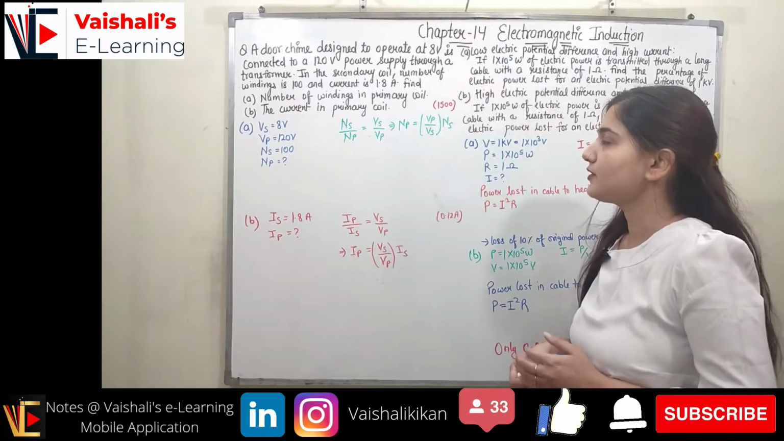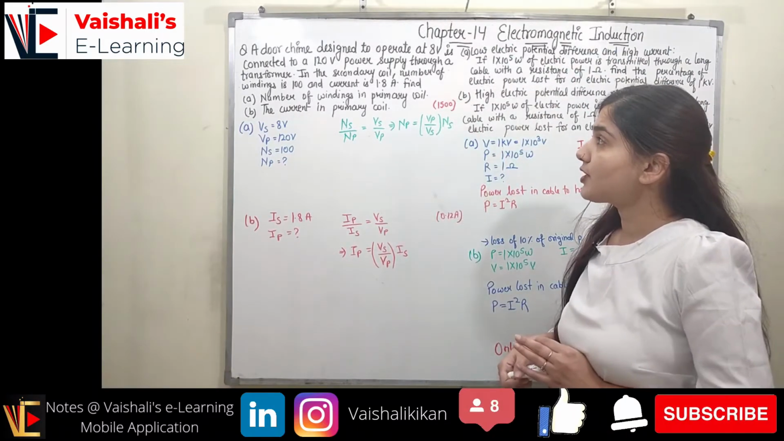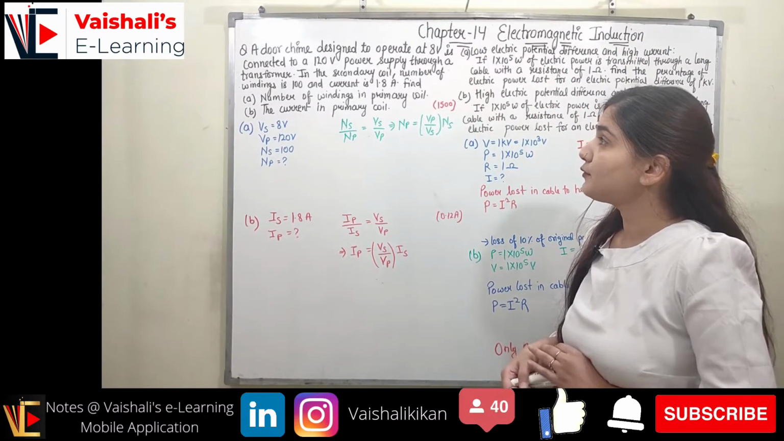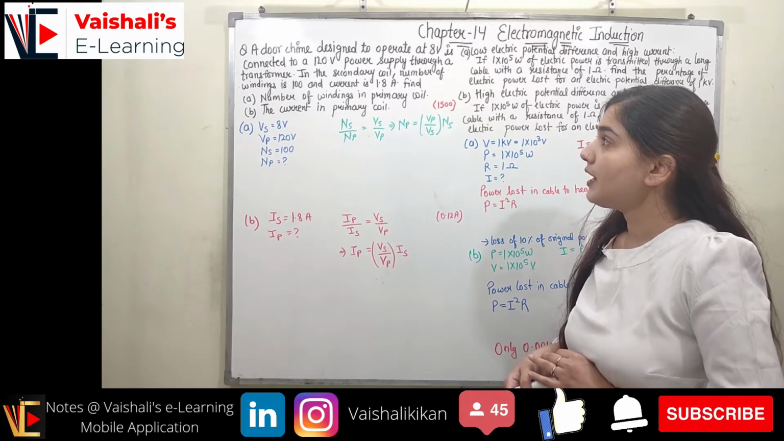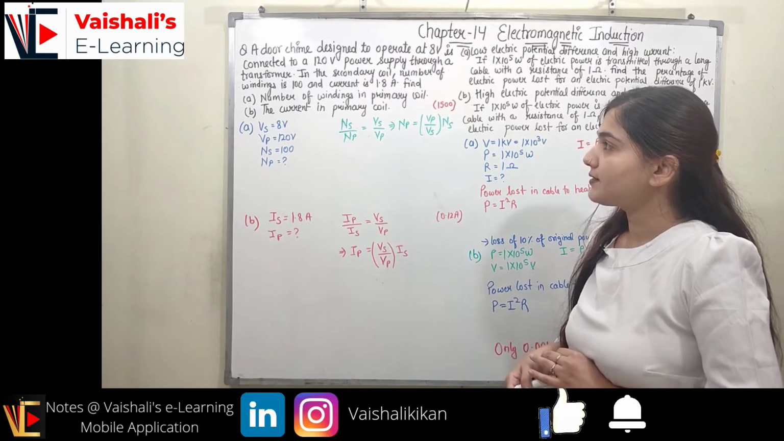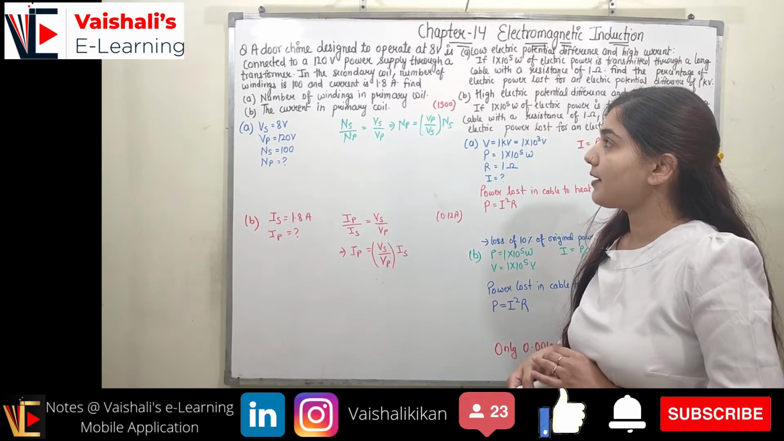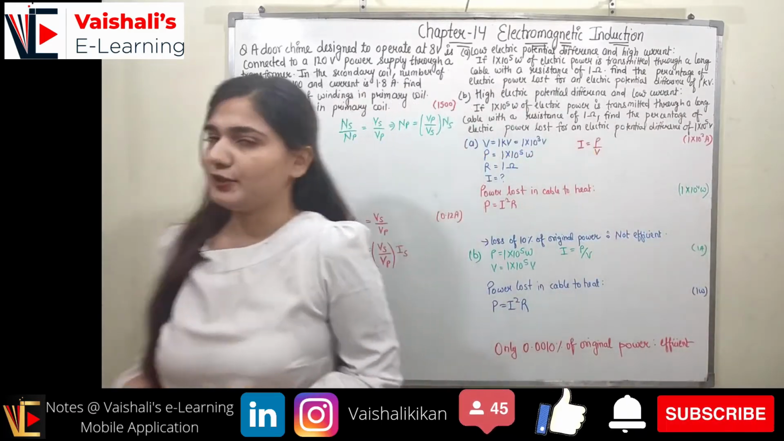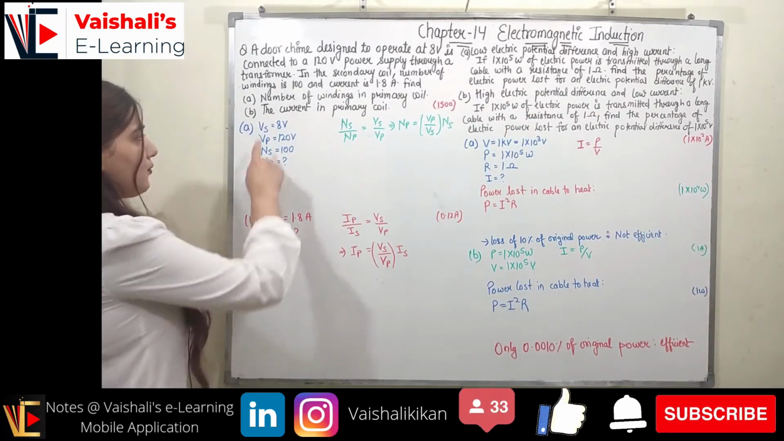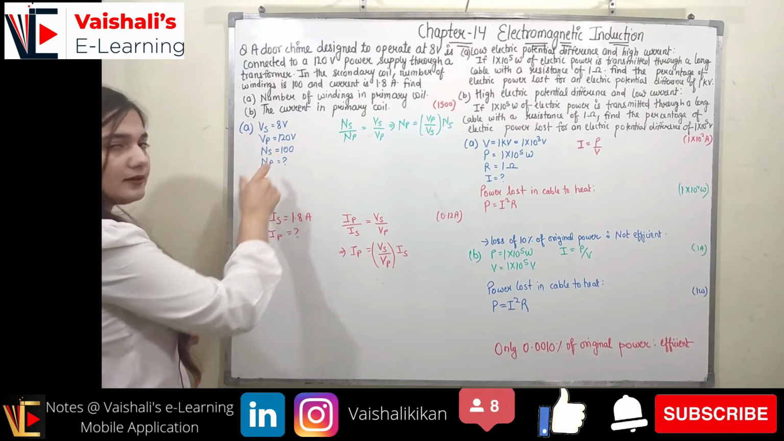So let's start our discussion with the first problem, which states: a door chime designed to operate at 8 volt is connected to a 120 volt power supply through a transformer. In the secondary coil, the number of windings is 100 and the current is 1.8 ampere. Find the number of windings in the primary coil and the current in the primary coil. So first of all, we know what is Vs, what is Vp, right?